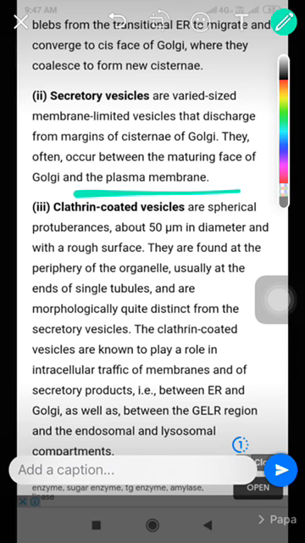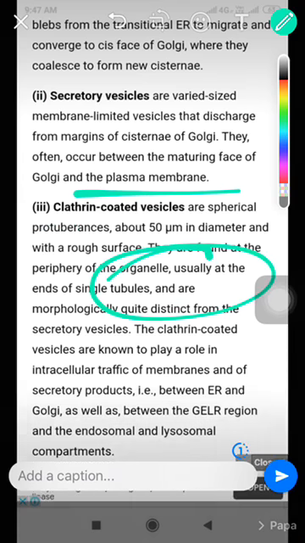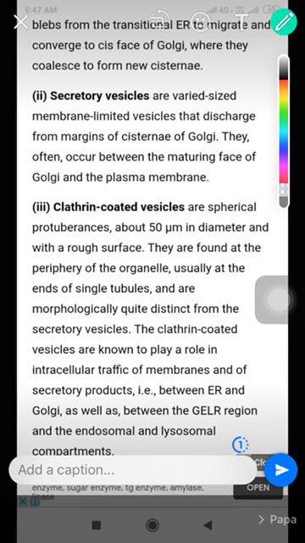Clathrin coated vesicles are spherical protuberances of about 50 micrometers in diameter with a rough surface. They are found at the periphery of an organelle, usually at the end of single tubules, and are morphologically quite distinct from secretory vesicles.